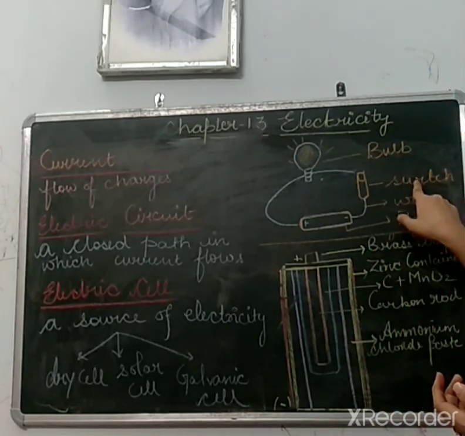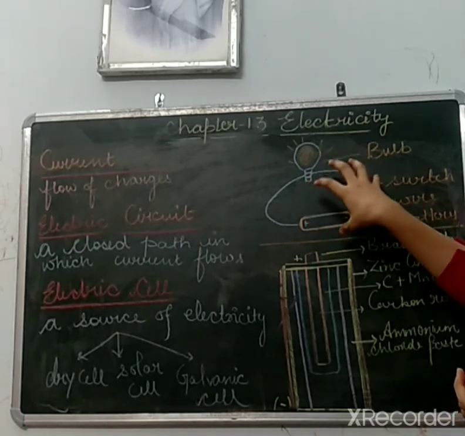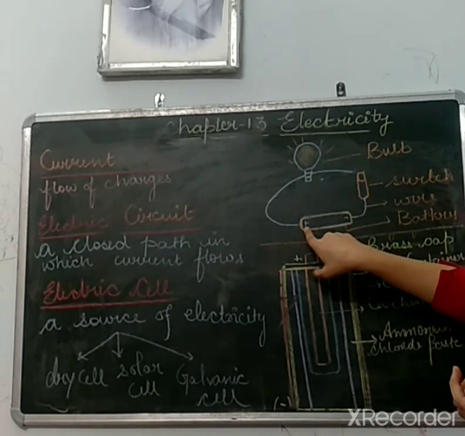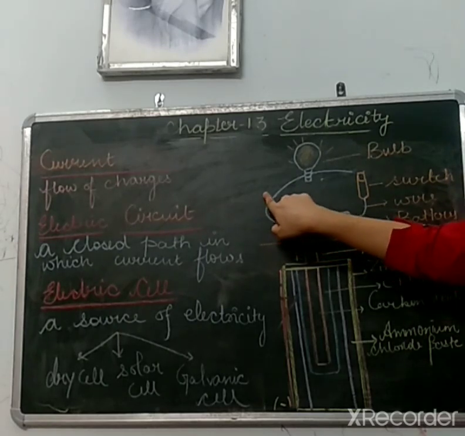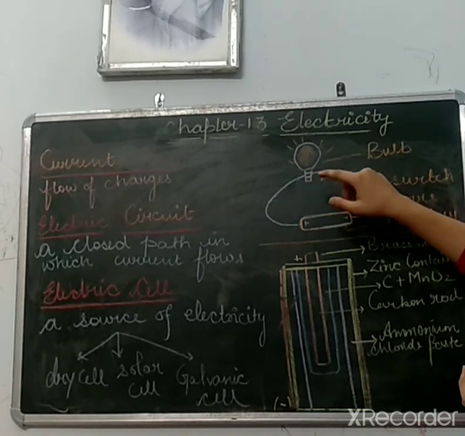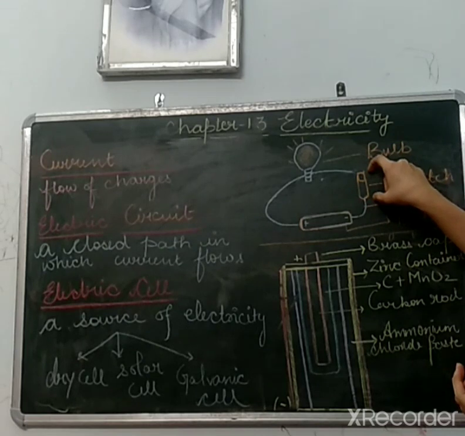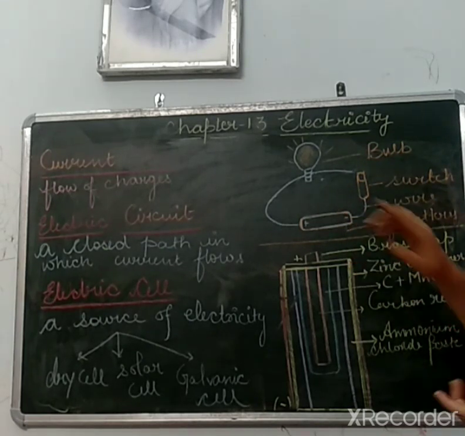So when we switch on, then this circuit will be closed. If the circuit is closed, from the positive terminal the electricity starts flowing and it flows in the wire, and the bulb starts glowing and lights up, right? And then it moves here, and again it's a closed path, so it comes to the negative end, right?